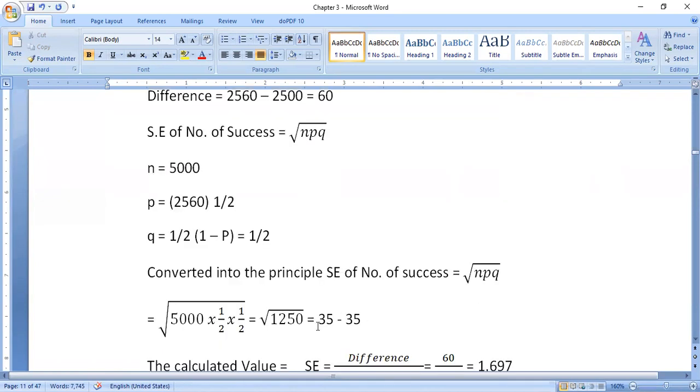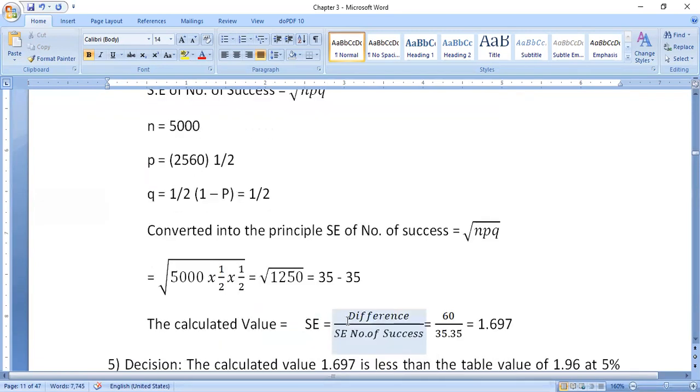35.35. Wait a minute, you can check once and get clarity. Yes, 35.35 only.